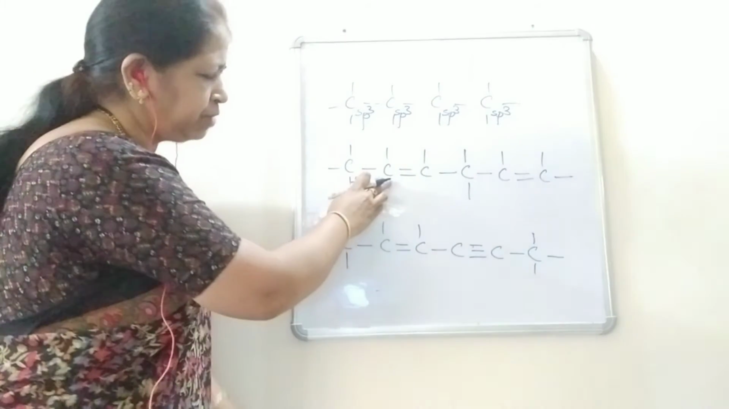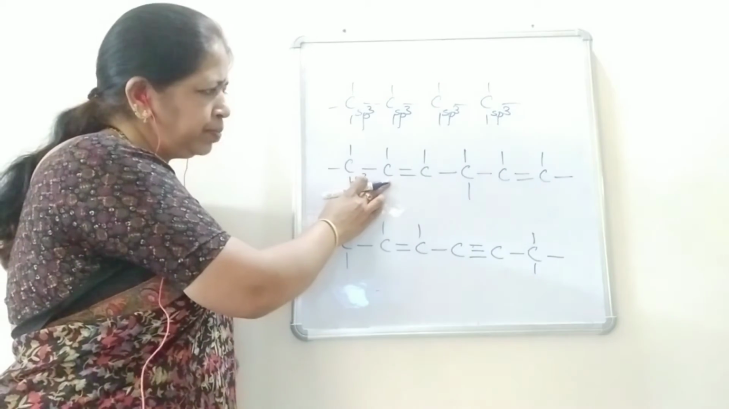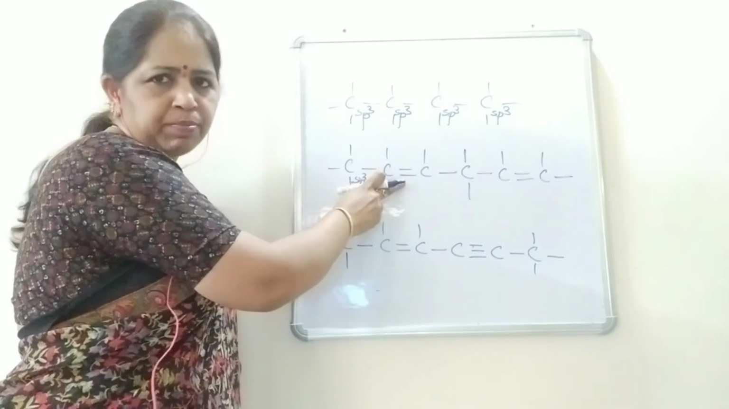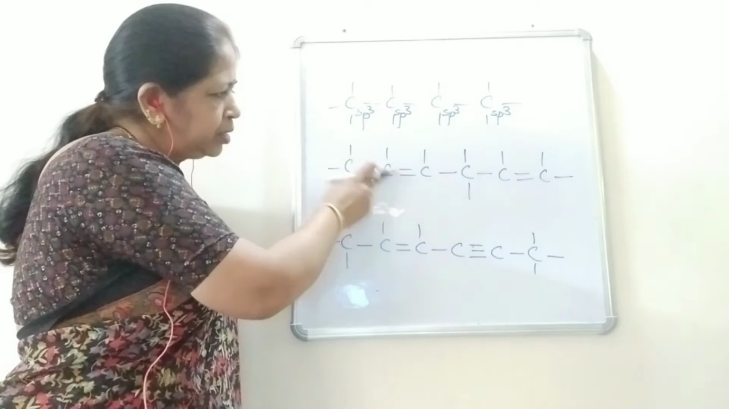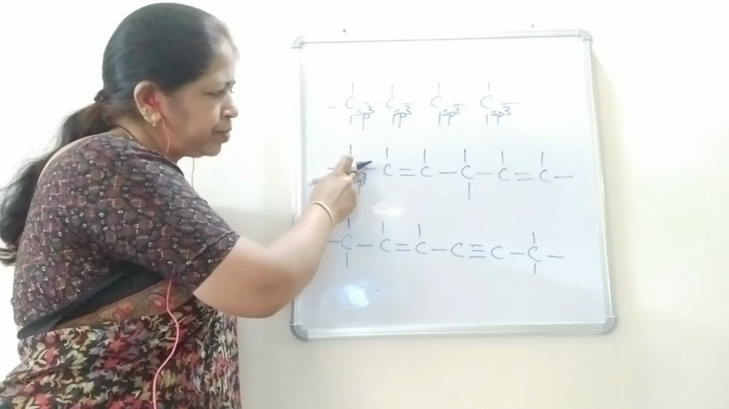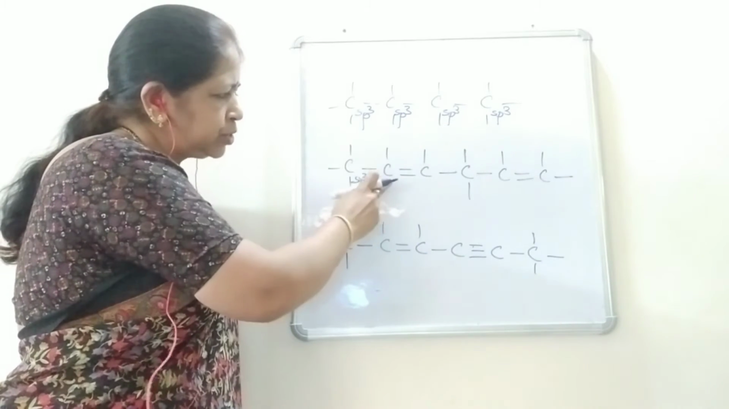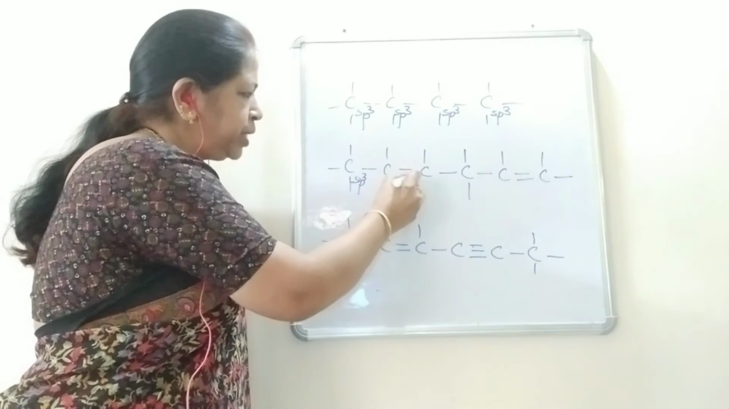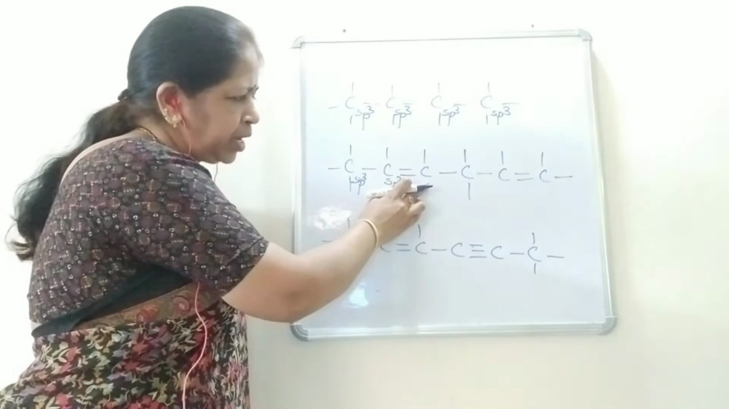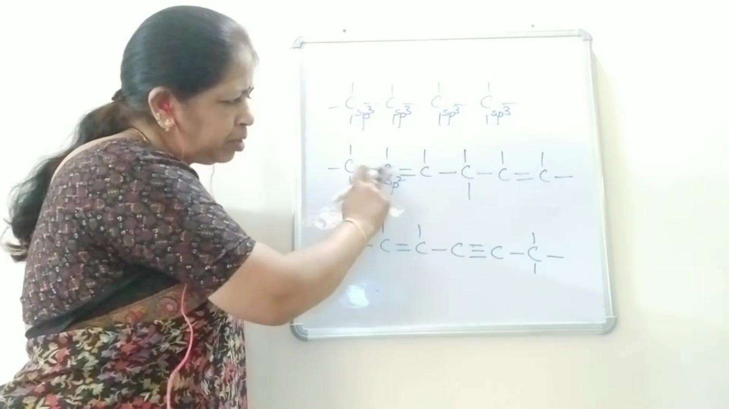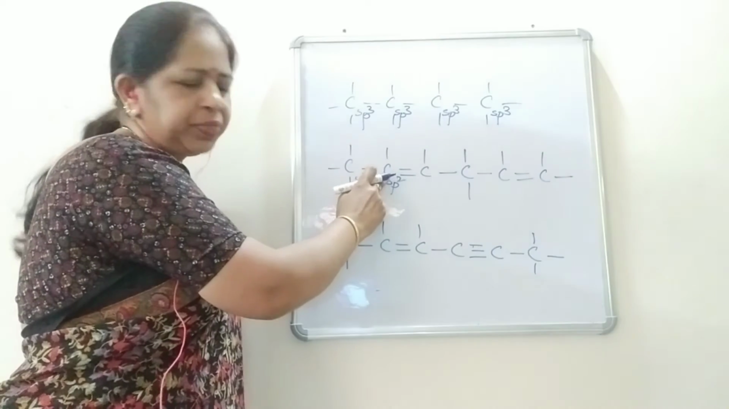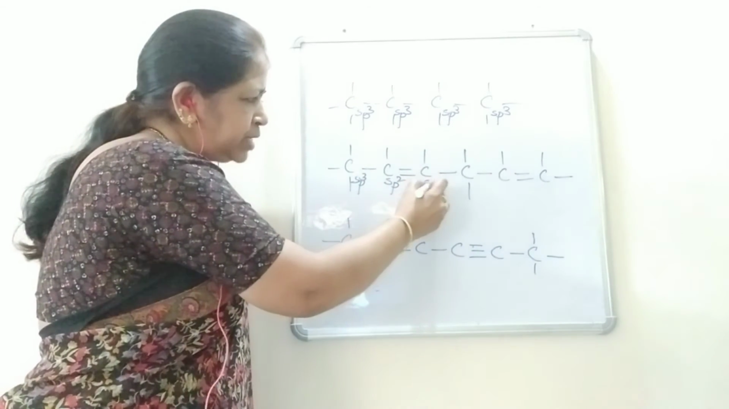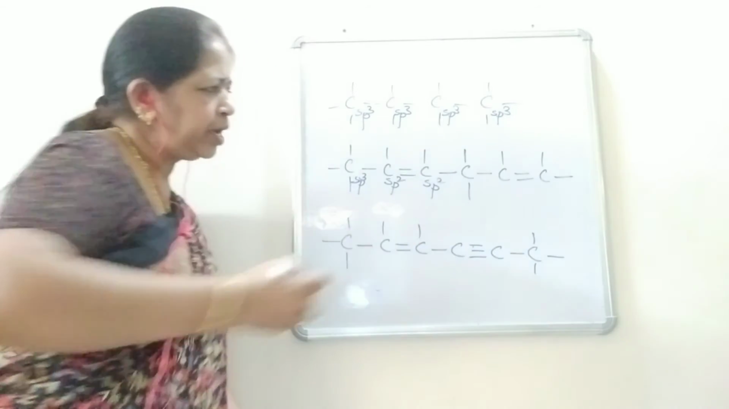Now, coming to this carbon, there is one double bond on the right side of this carbon, and there are 2 single bonds on the left side and up. So, this carbon is in sp2 hybrid state. And coming to the next carbon, this carbon has a double bond on the left side and 2 single bonds. So, this carbon is also in sp2 hybrid state.